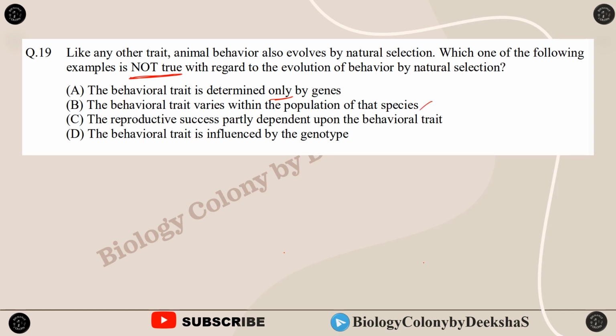The reproductive success is partly dependent upon the behavioral trait. Yes. The behavioral trait is influenced by the genotype. Yes. So the statement which says the behavioral trait is determined only by genes is not true, because there are various other factors that will come into play. So option A is not true.